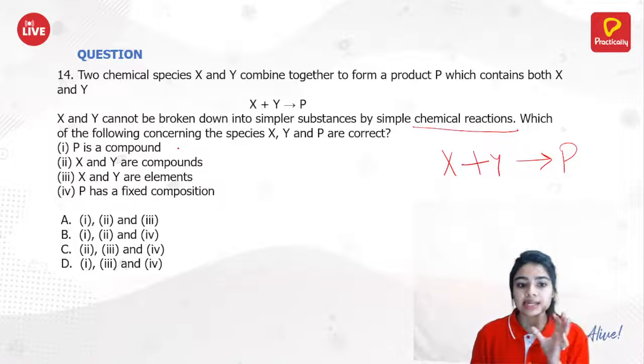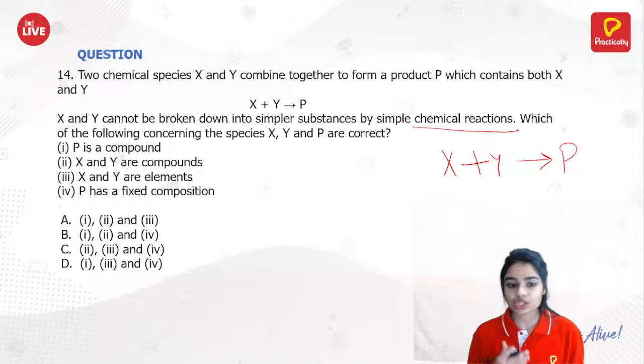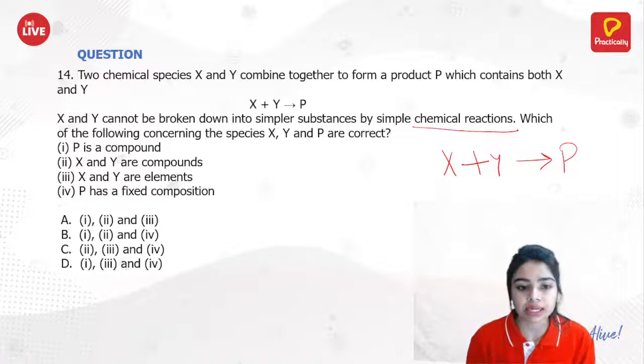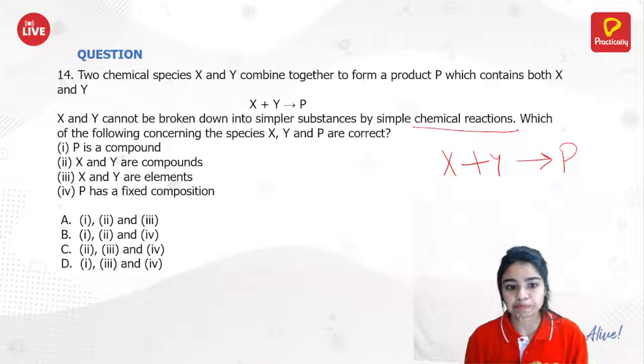So here, first, P is a compound. Second, X and Y are compounds. Third, X and Y are elements. Fourth, P has a fixed composition. So which are the correct statements here? Think a little bit and then answer. I will wait for your answer. Just think over it. What do you think about elements and compounds?